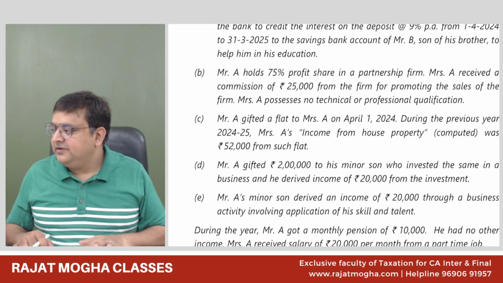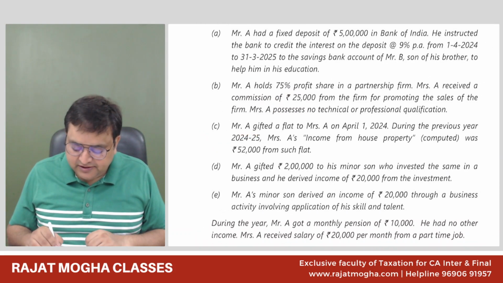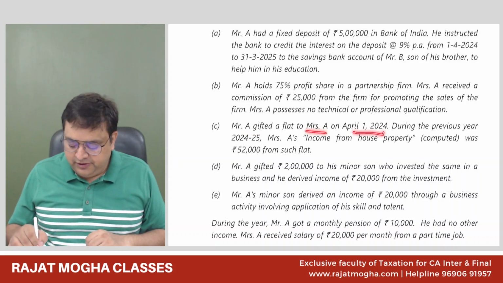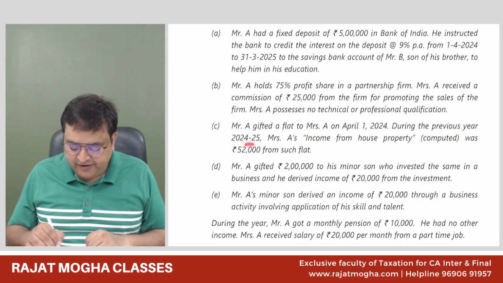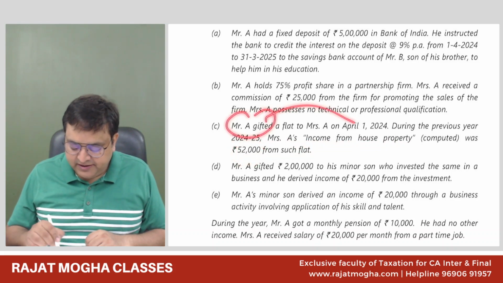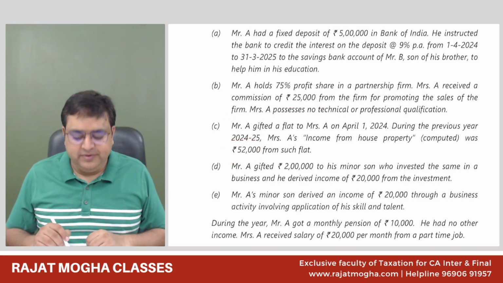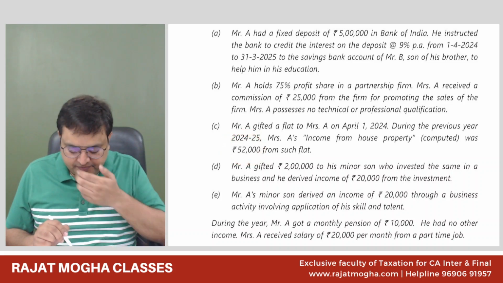C. So this C point says Mr. A gifted a flat to Mrs. A on 1st April 2024. During the previous year 24-25, Mrs. A's income from house property computed was 52,000 from such flat. So please tell me whether this income will also be clubbed or not. So Mr. A gifted a flat and 52,000 is her house property income from such flat. What do you think, whether this income should be clubbed or not? Tell me.